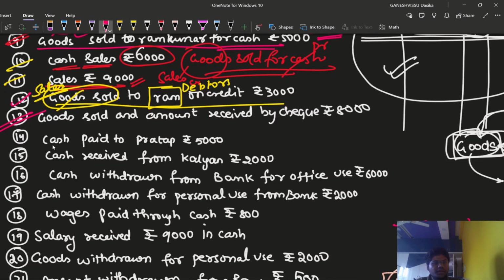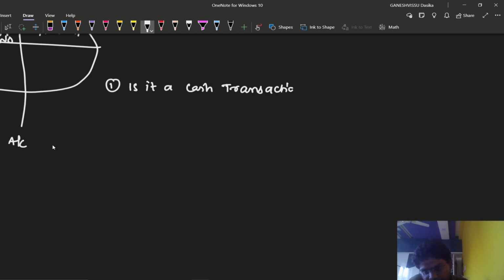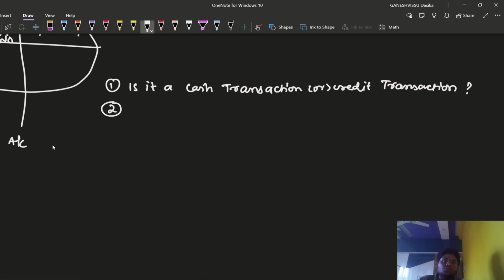While solving any entry, while writing any entry, you are required to know three types of questions. I am going to write those questions. First question: is it a cash transaction or credit transaction? This is the first thing we are required to know.